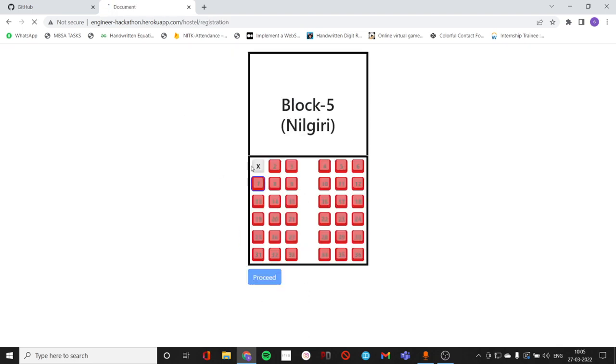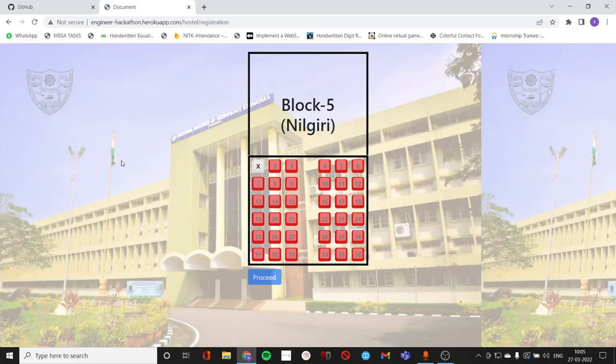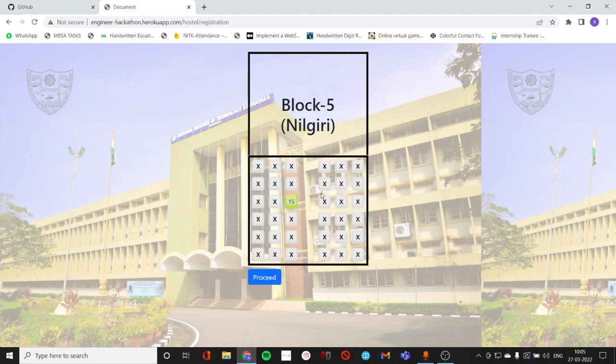And this is the thing that I was telling, that as we book flight tickets and bus tickets, the selection of the room also must be in that way. For example, see, this particular X represents the warden's room in the complete block. There is a room which is specific to the warden, I can call it the office maybe. These are not according to a database, but I have just created it for display purposes. For example, if I want room number 15, I'll just click it and all others will get unchecked.